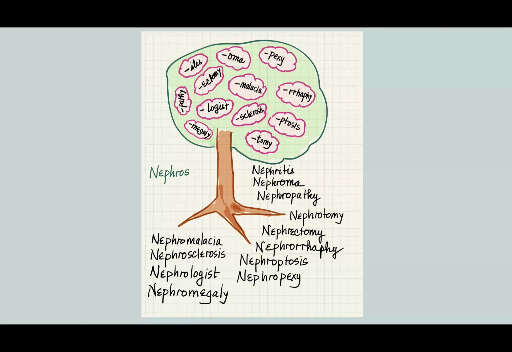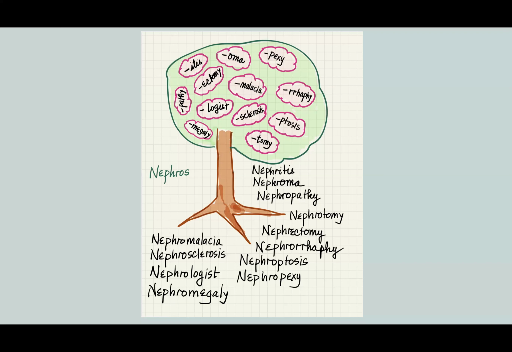So here are the words: nephritis, inflammation of the kidney. Nephroma is a tumor in the kidney. Nephropathy is kidney disease. Nephrotomy is to cut into the kidney. Nephrectomy is to cut out the kidney. Nephrorrhaphy is to suture the kidney. Nephroptosis is a drooping kidney. Nephropexy is to surgically fix the kidney in place.